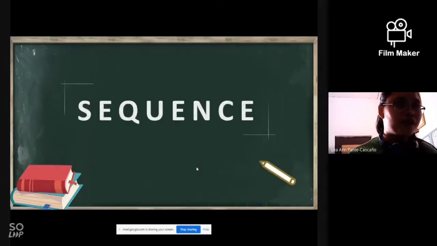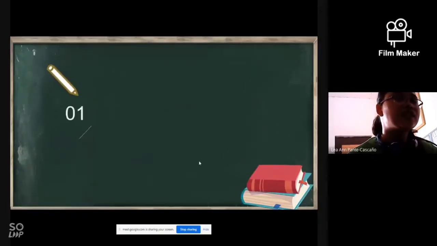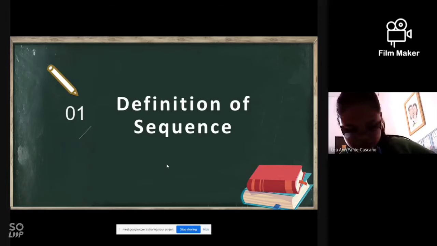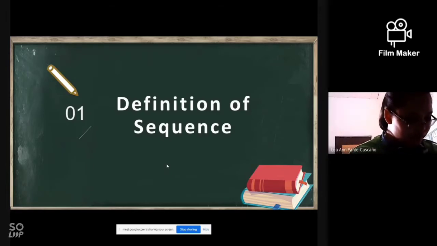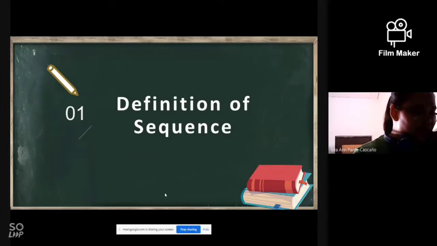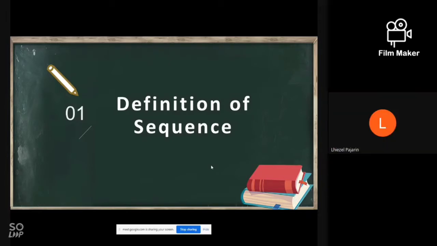So, the topic for today is about sequence. The first thing that we need to do is to define what is a sequence. Jana, are you familiar with sequence? Hello, Jana? No, ma'am. How about Mark? Wala pong idea, ma'am. How about TJ? Hello, CJ? May technical problem talaga kay CJ. How about Hazel? No, I haven't heard it before.